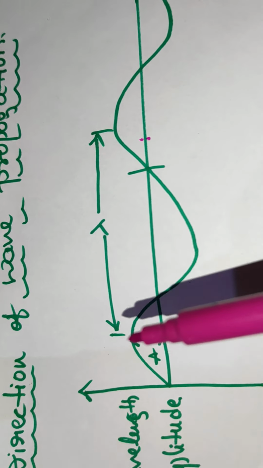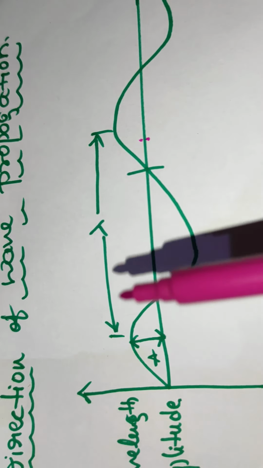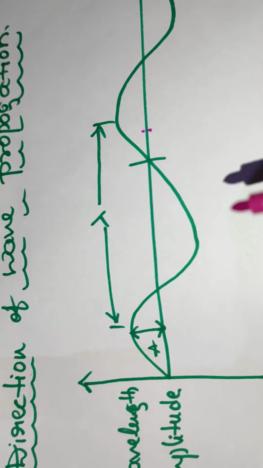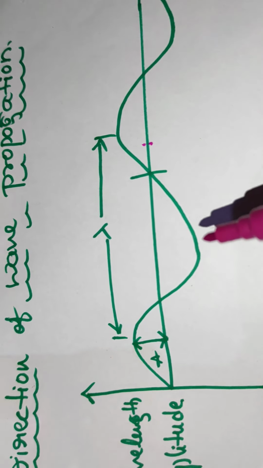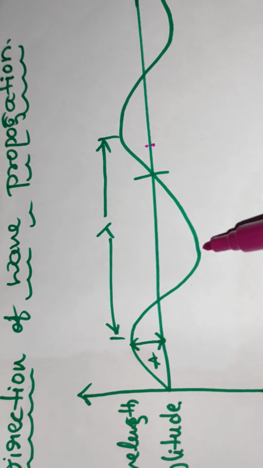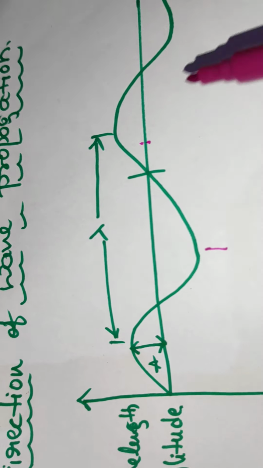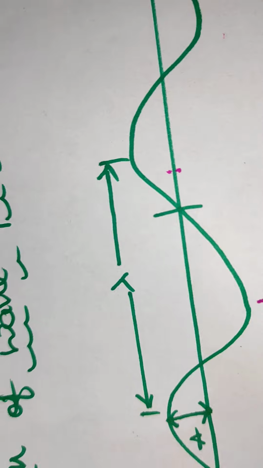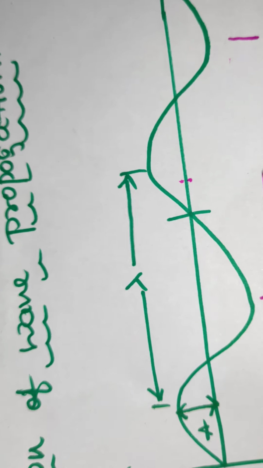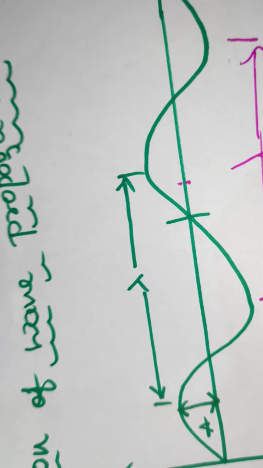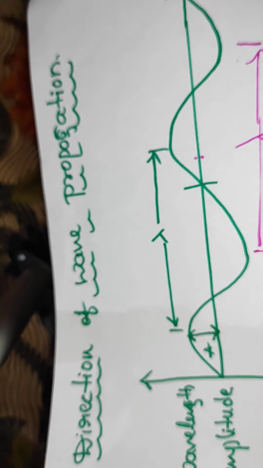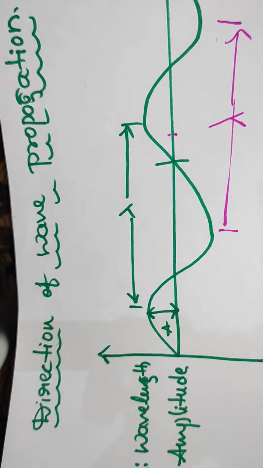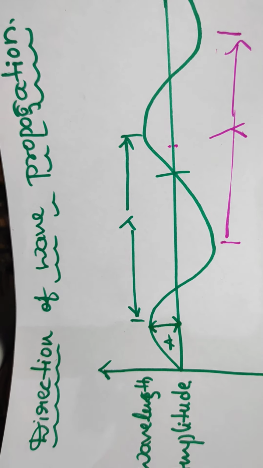The distance from one crest to the next crest, or from one trough to the next trough, is called what? The wavelength, lambda. This is how we know the direction in which a wave is propagated.